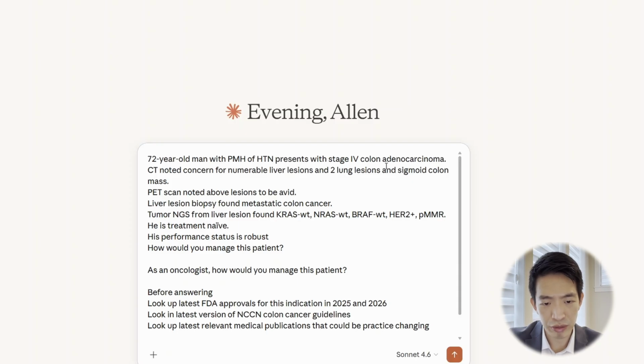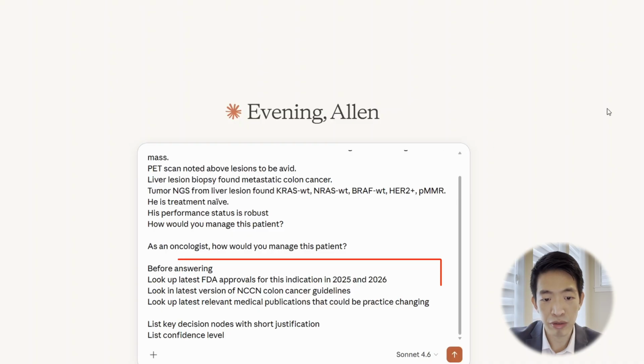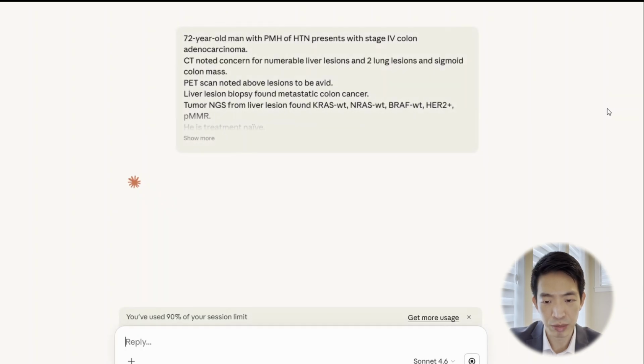Now the prompt differed this time with a few specific changes. First, we asked the AI before answering, look up the latest FDA approvals, the guidelines, and also relevant publications that could be practice changing. In doing so, we're forcing the general purpose AI to do a search before formulating its answer. So it's going beyond the trained data, which has a cutoff date. And in doing so, I'm hoping that it can surface newer data and give us a more up-to-date answer. And then of course, the same thing as before, listing the decision nodes and confidence level.